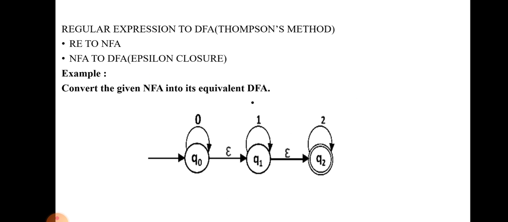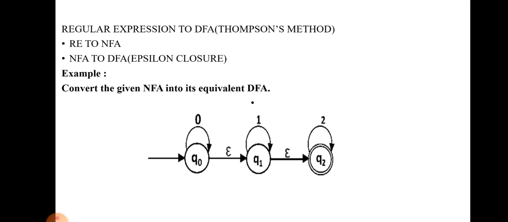So now we will see a sample problem for how to convert the given regular expression into DFA. There are two steps. In the first step, we convert the given regular expression into epsilon NFA. In the second step, we convert the epsilon NFA into DFA. But in this problem, the epsilon NFA diagram is given directly. This is an epsilon NFA diagram, not an NFA diagram, because this finite automaton has epsilon input from one state to another state.